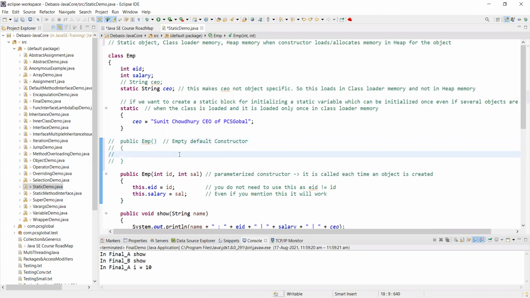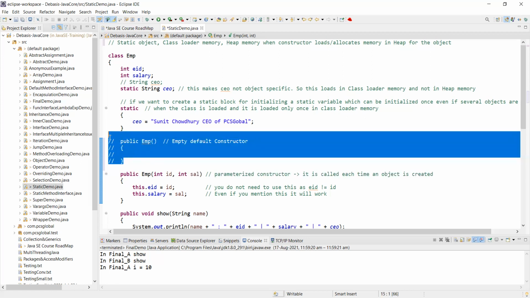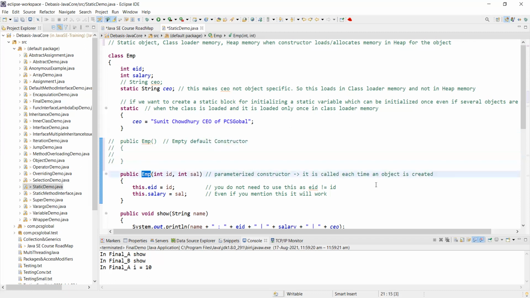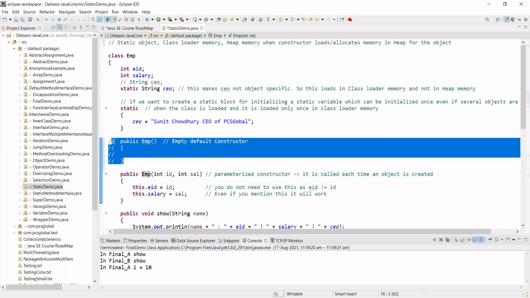Or if you don't want to make it empty, you can put in something, whatever you like. But here I'm not putting in anything. In fact, I have commented out the entire constructor. So what will happen here? Is this not a case of constructor overriding? Even if you did not have any default constructor, whenever you instantiate a class, by default, the default constructor will be executed, even if it is not there.